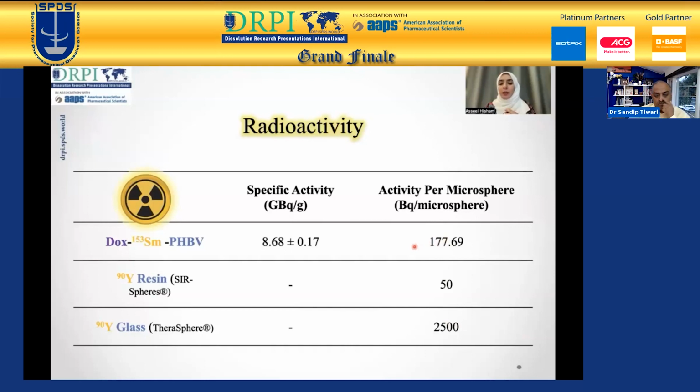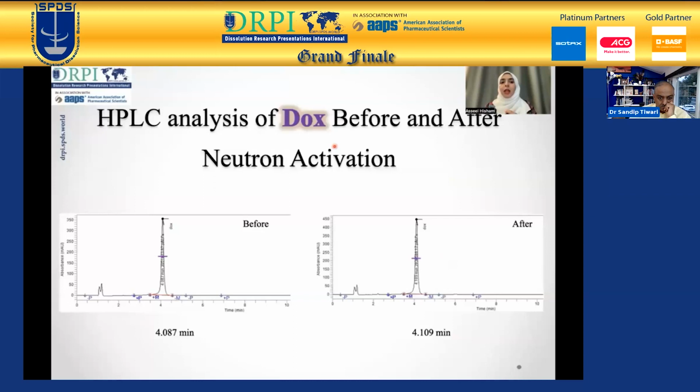As well, compared with other papers which use samarium particles or microspheres, the activity per microsphere of Doxorubicin PHPV was higher. Now, an HPLC analysis was conducted for DOX before and after neutron activation to ensure that the neutron activation does not affect the DOX, and we had a similar retention time before and after.